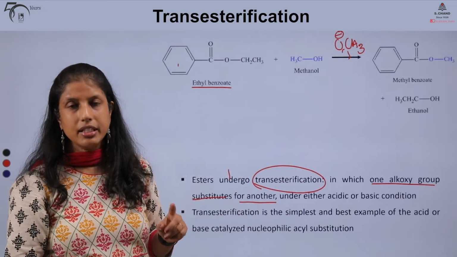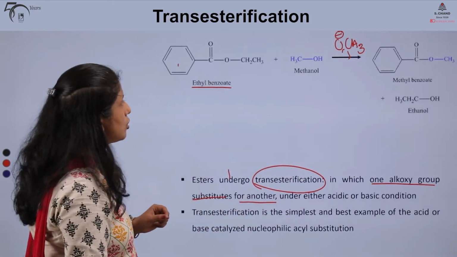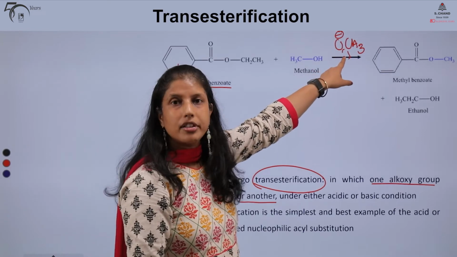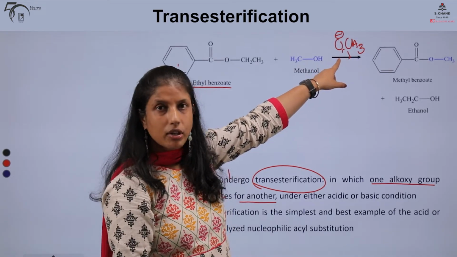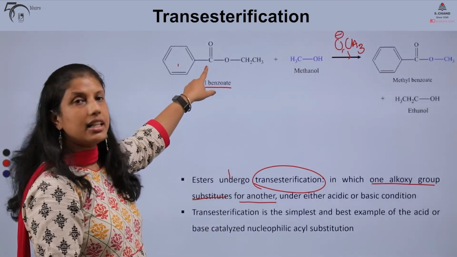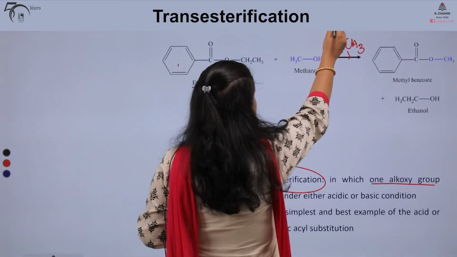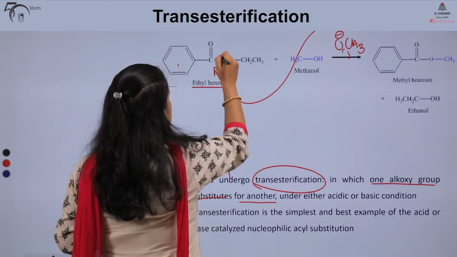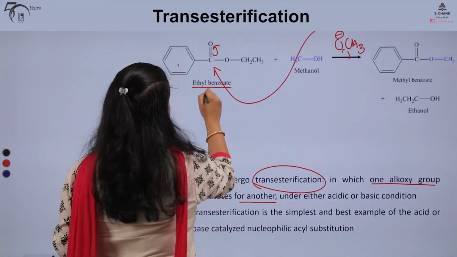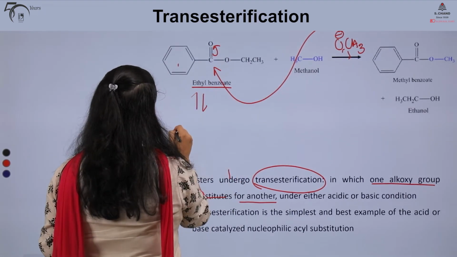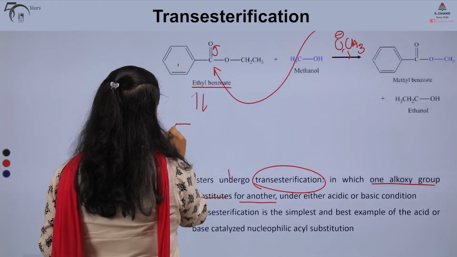How does this happen? Let's quickly take a look. In the first step, our strong nucleophile, the methoxide, attacks the electrophilic carbon of our ester molecule. When it does that, it first forms our tetrahedral intermediate.